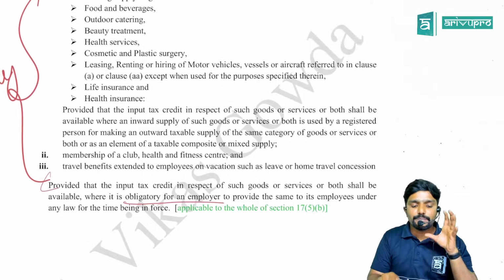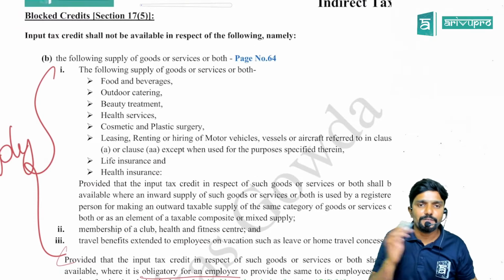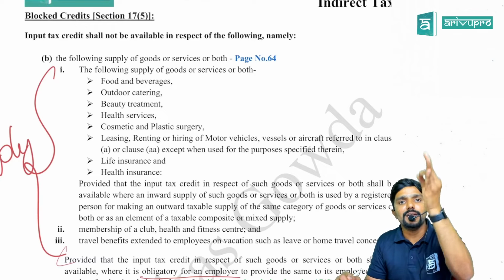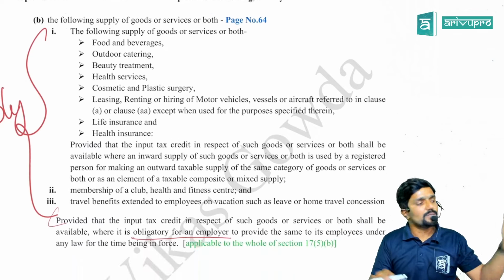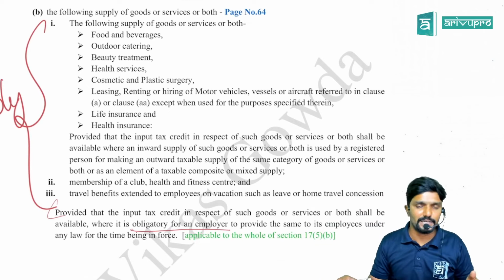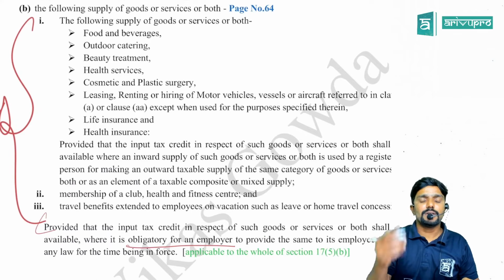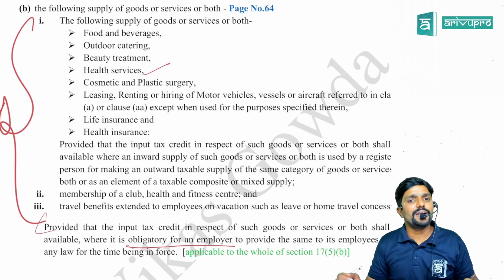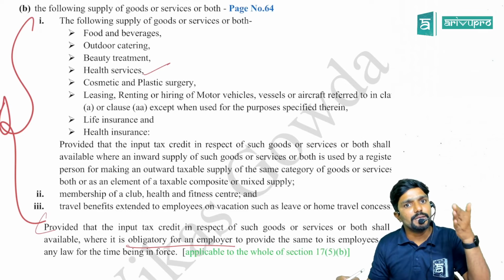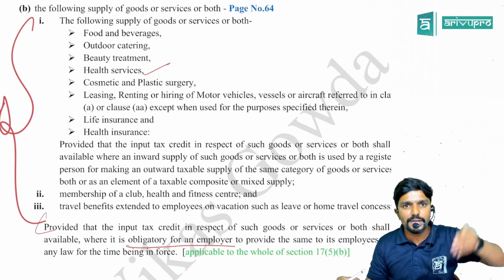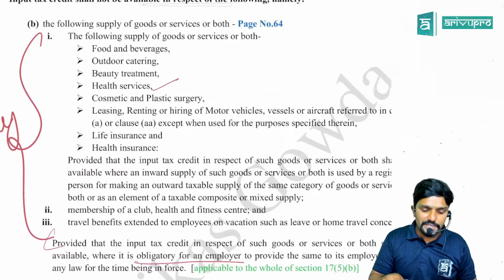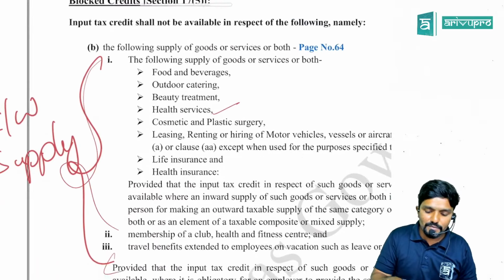Means, if it is mandatory for the employer to provide any of this, for example, as per labor law, assume it is mandatory for the employer to provide lunch to its employees. In that case, whatever GST he has paid on the purchase of food, can he claim the credit? Yes. Same way, assume there is a law telling every employer has to provide health services or health insurance for his employees. In that case, whatever GST he is paying on providing health services to its employees, he can claim the credit. Means any of this, guys, this proviso is applicable.